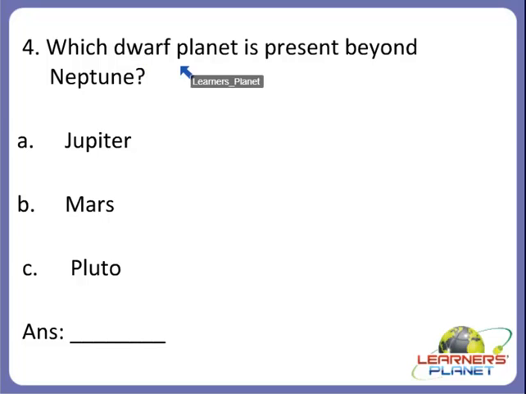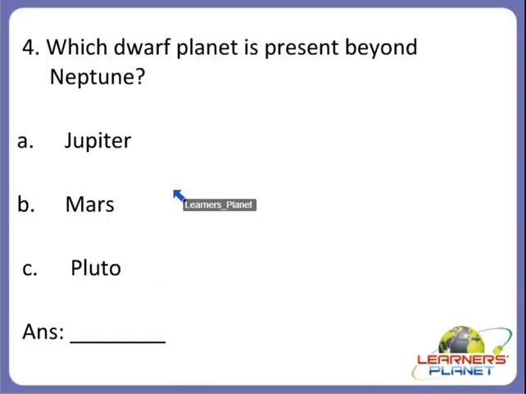Now the next one. Which dwarf planet is present beyond Neptune? Yes, children, do you remember all the planets in order? Right? And which one is the last planet in that? Neptune is the last planet. But after this, there is also a dwarf planet which is present actually behind Neptune. So what will be the answer? Is it A, Jupiter, or B, Mars, or C, Pluto?